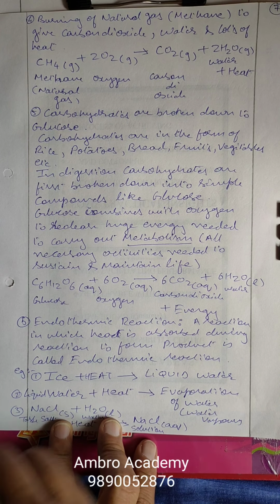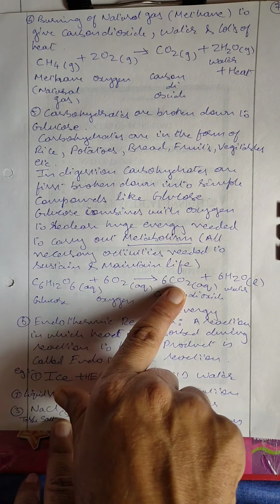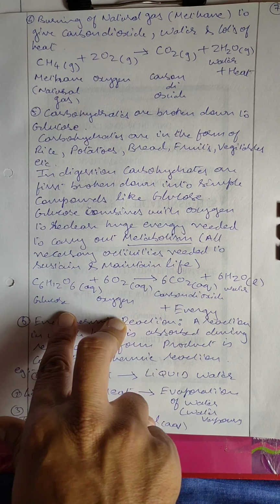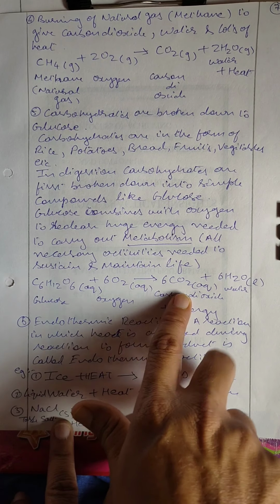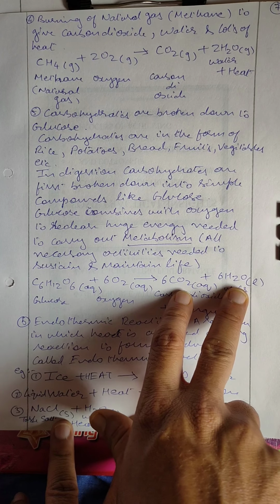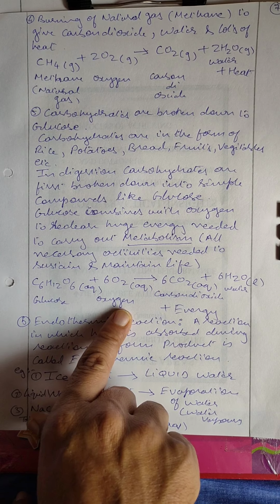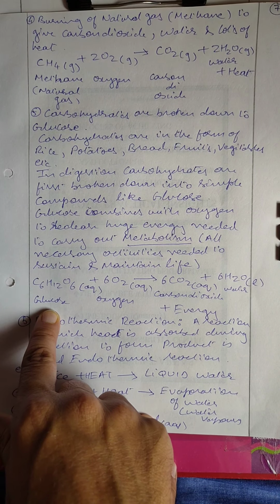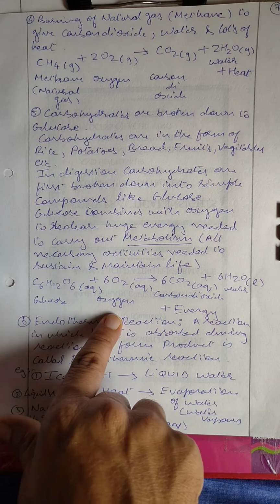So here we have taken the example glucose plus oxygen will give carbon dioxide plus water plus energy. This is the reverse of photosynthesis, because in photosynthesis what happens? Carbon dioxide plus water in the presence of sunlight and chlorophyll gives you glucose plus oxygen. It is the reverse of that. So how is glucose formed? When carbohydrates are broken down, they give glucose. This glucose combines with oxygen.